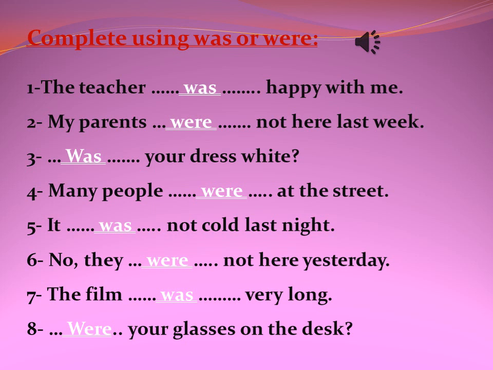Number 3, this is a question, so we use was or were at the first. Your dress is it, so I will take was for dress. Number 4, many people, they, and they take were. Many people were at the street. Number 5, it was not cold last night. Number 6, it's a negative. No, they were not here yesterday.